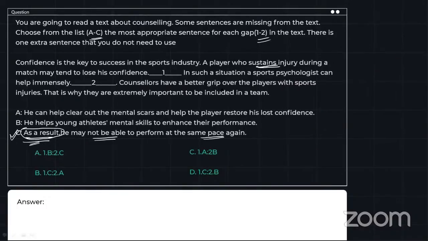If the player sustains injury, this is the result. And what will be the effect? He may not be able to perform at the same pace again. So we are going to take C over here in the first blank.